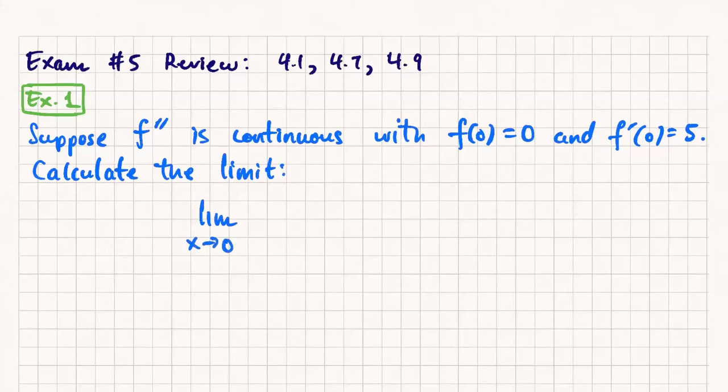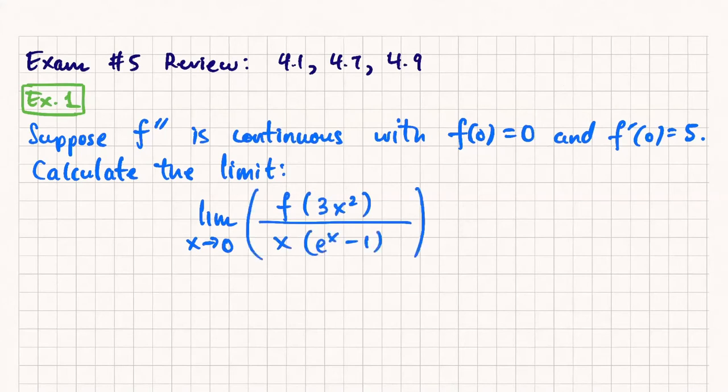Limit as x goes to 0, f of 3x squared over x times e to the x minus 1. Should be quick. Yeah, we can even spice it up a little bit. We can do e to the negative 2x minus 1. How about that?